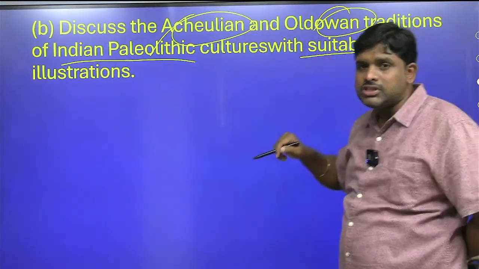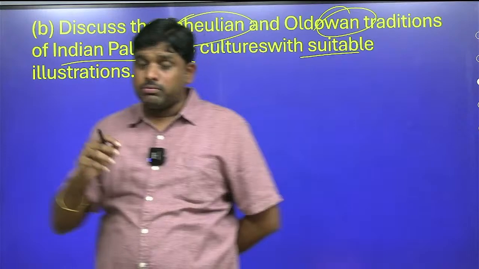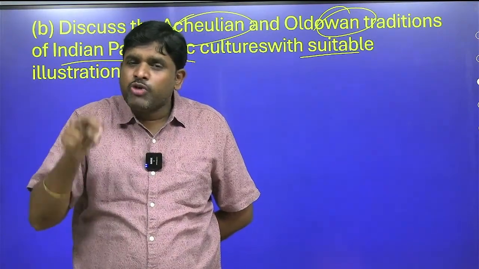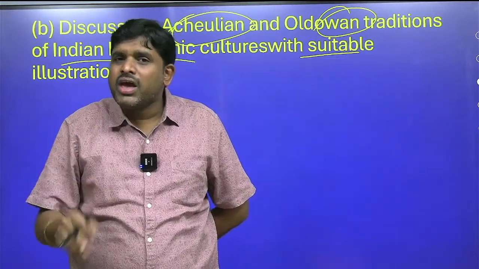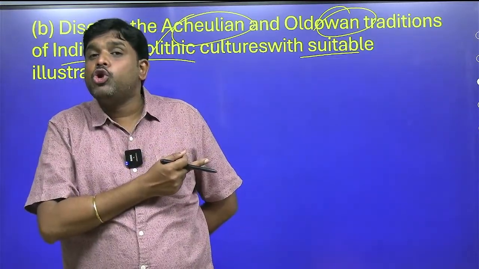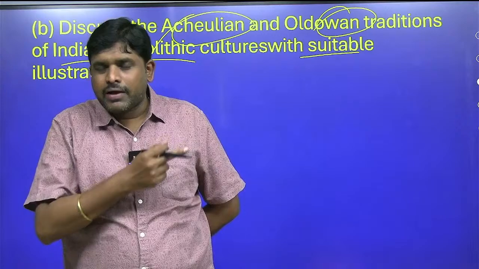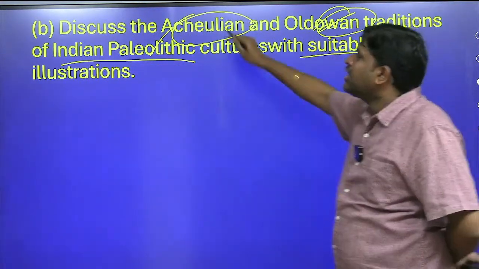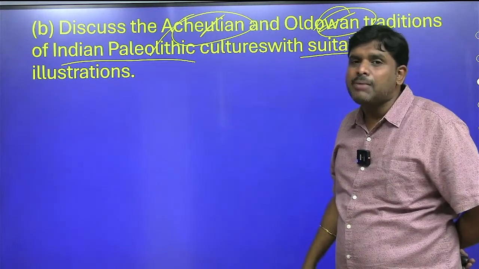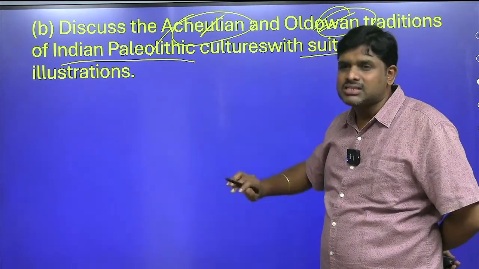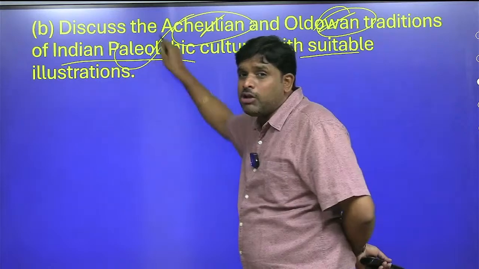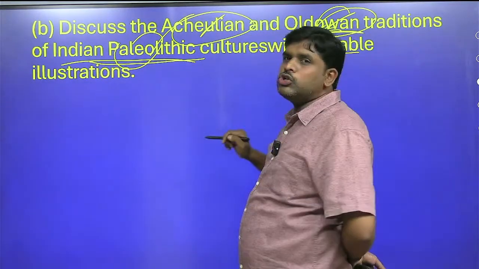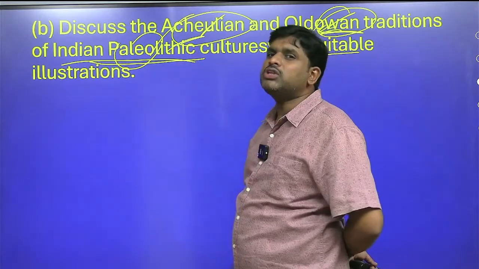Olduvaian tools, if you remember, just as in the Son Valley the tools were available, in the same way the tools were available in Olduvai Gorge of Africa. So here you should write about the Son Valley, about Mucchatla Chintamani Gavi as well as Madrasian culture. It is not about Paleolithic in general, it is about Indian Paleolithic. So you have to write the complete Son tools here, and the Madrasian, South Indian tools.